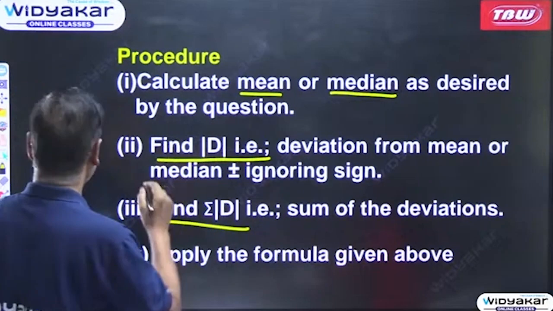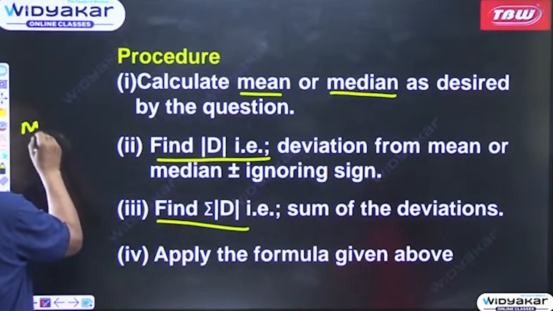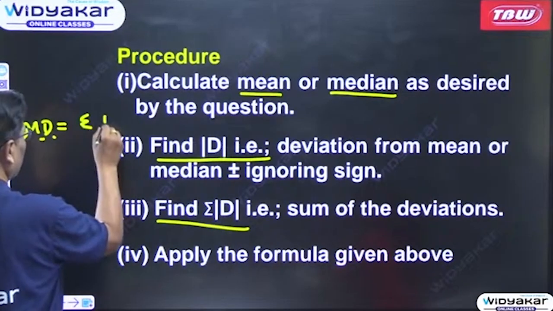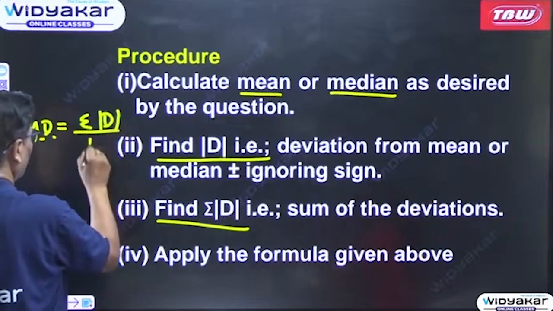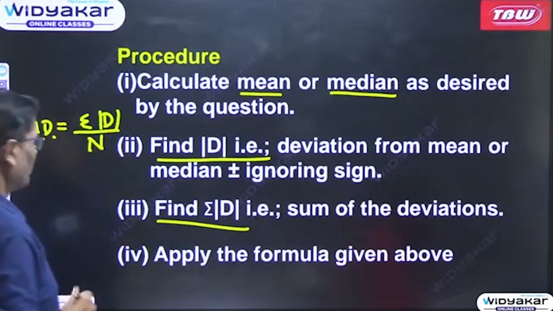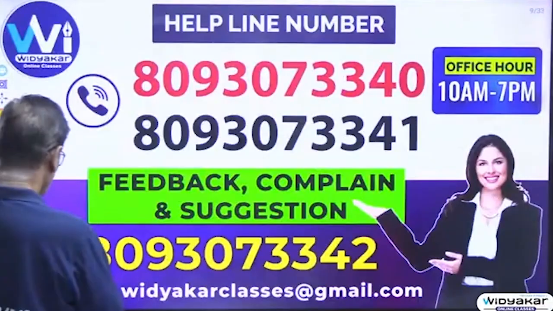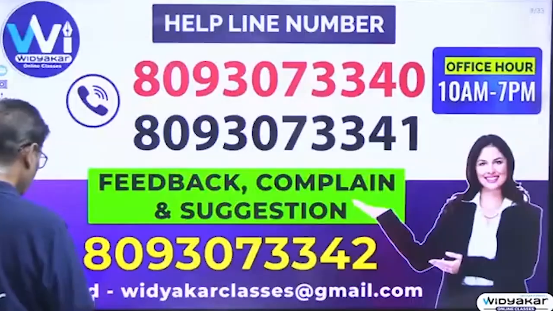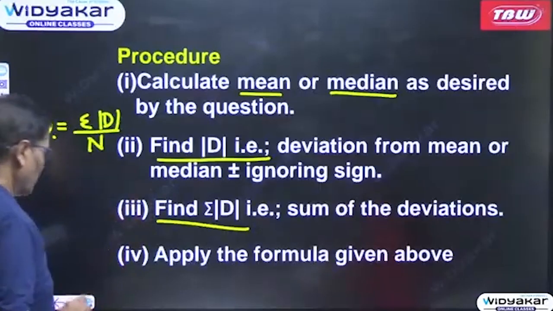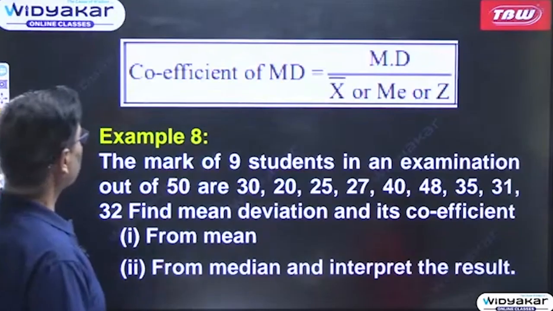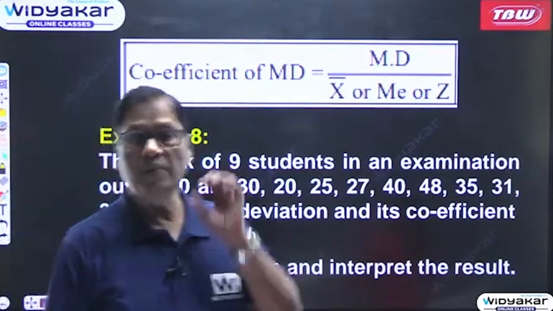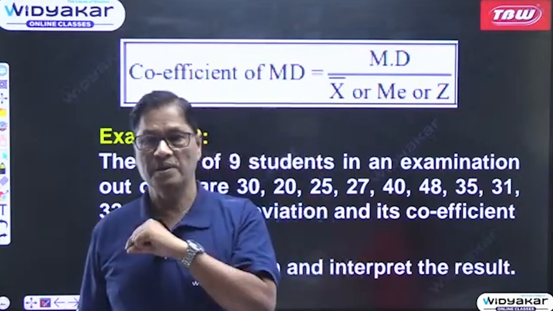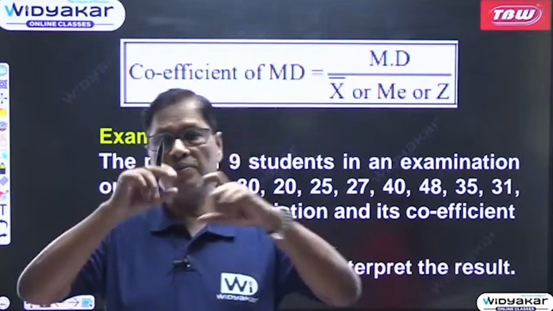The formula for mean deviation is equal to summation d mod divided by n. This is the formula we have. The same formula will be applicable here. Then we will come to the next phase, that is the absolute value of mean deviation. The formula which is given first of all to you is summation d mod divided by n.